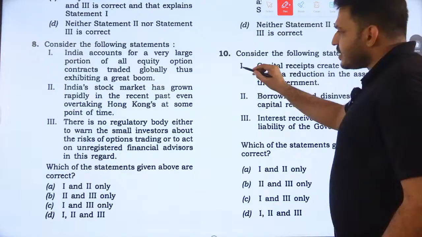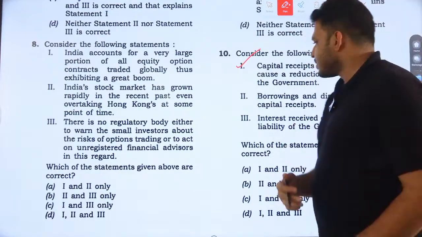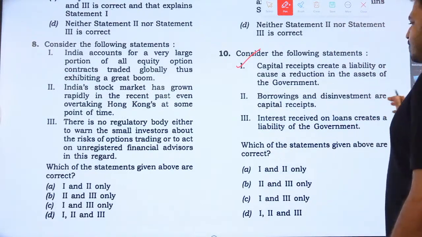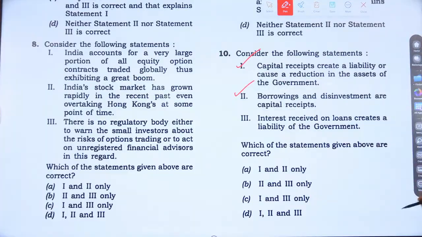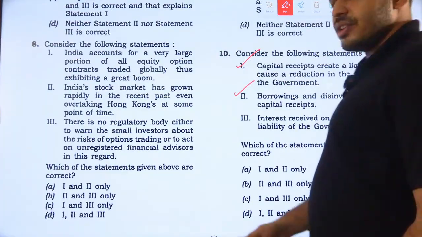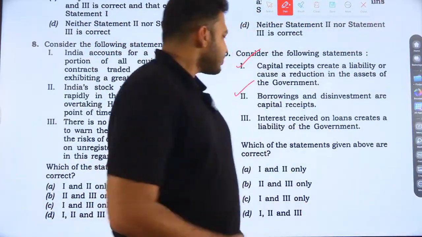Yes, this statement is right. We have discussed this in class. Borrowing and disinvestment are capital receipts. Yes, they are. And for the third statement, here again we can use the same logic which I mentioned just before.